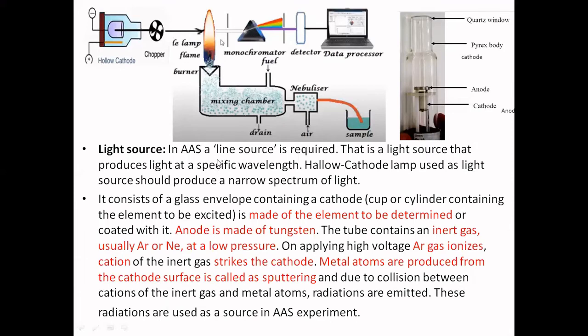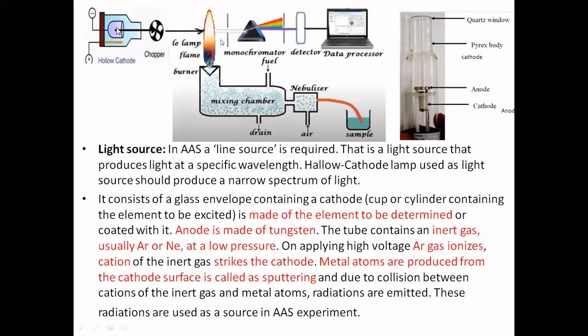Here in atomic absorption spectroscopy, we need a line source. This line source produces light at a specific wavelength, for whichever element you are analyzing. This light source is used to produce a narrow beam of light. It consists of a glass envelope containing a cathode, which is in the form of a cup shape or cylindrical shape. The element to be analyzed will be taken in the form of this cup shape.